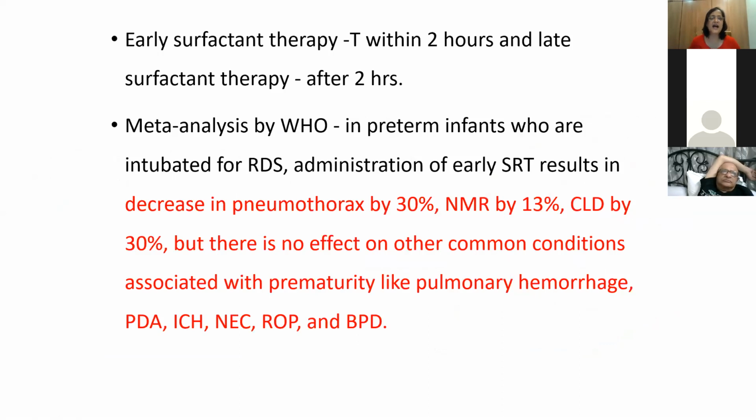Okay. Now, early surfactant therapy means we'll be giving surfactant within 2 hours, and late surfactant therapy after 2 hours. So this is the importance of why, if you can shift the baby within 2 hours to an ICU, to a center that can give surfactant, it's always better.